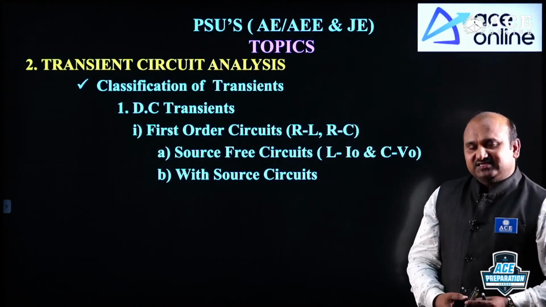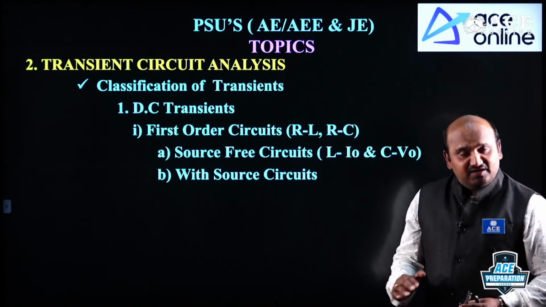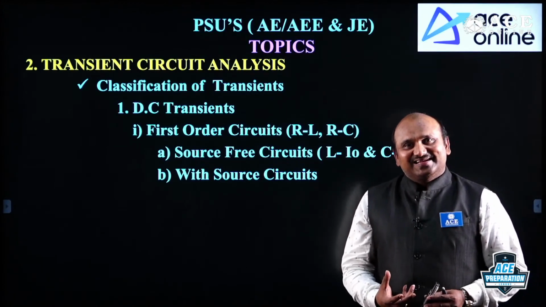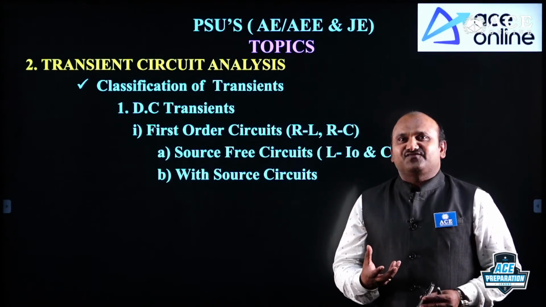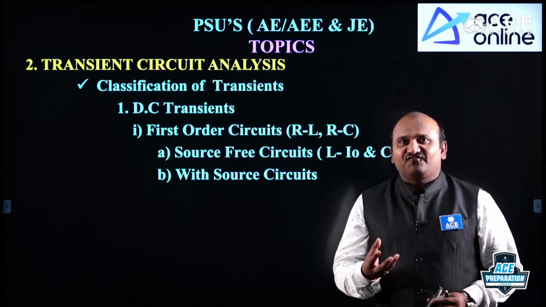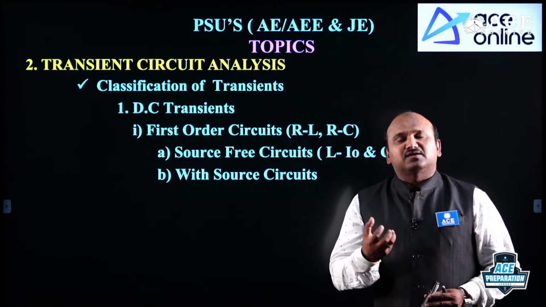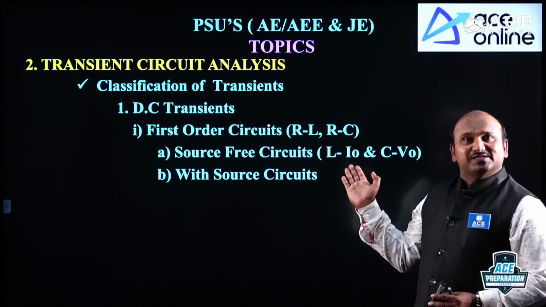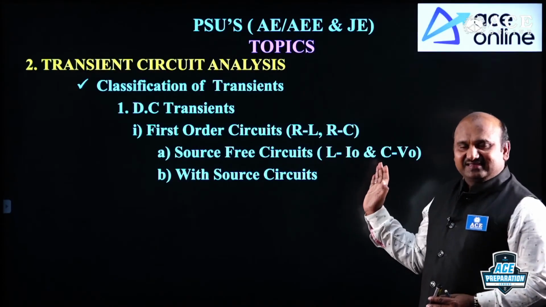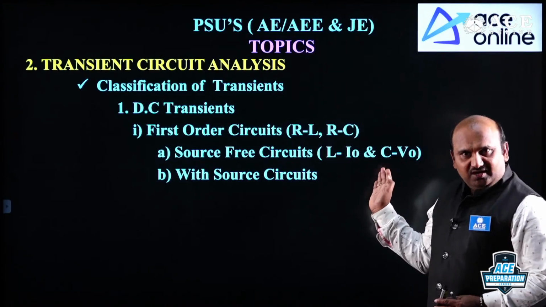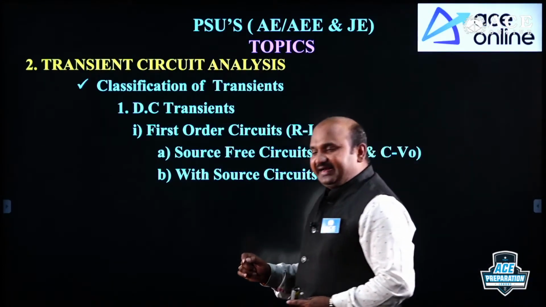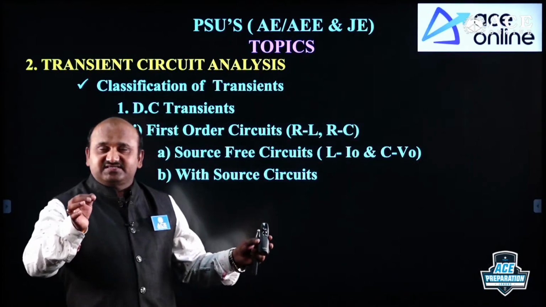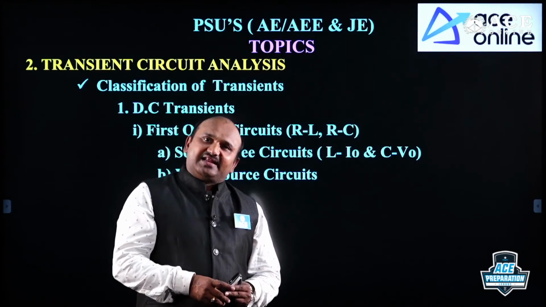You are aware of that, why inductor is initial current, why not initial voltage? The energy in the inductor is in the form of current. Why is it? The flux produced by the magnetic field is directly proportional to current which is coming from the source. Like that, the charge acquired by the capacitor is directly proportional to applied voltage across the capacitor, two parallel plates.